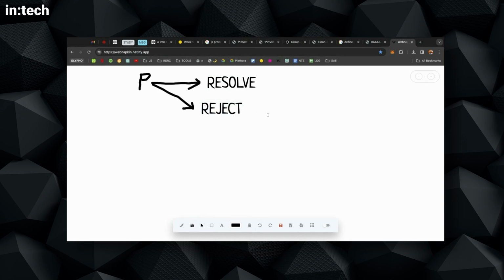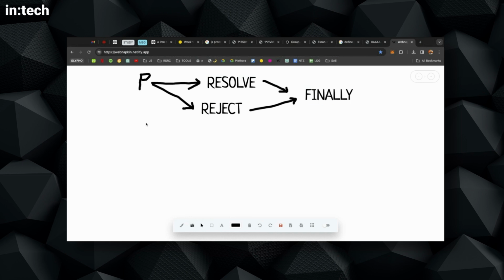And in both cases, we will end up with the final state, somewhere like here. Okay, this is the finally. At some point, the promise must reach a state of finalizing. Now, this diagram might be misleading because